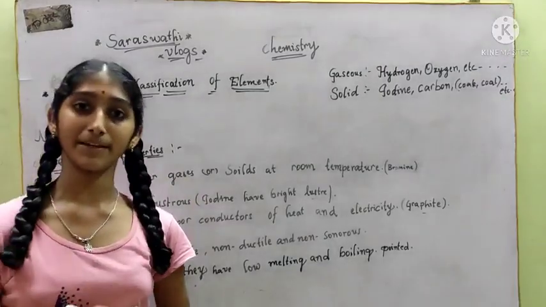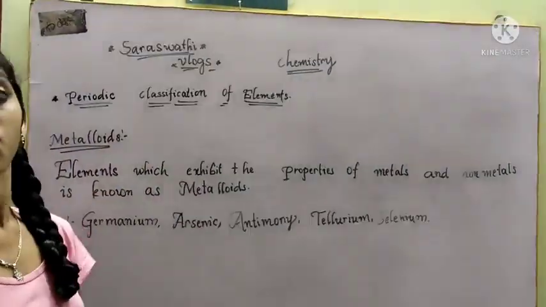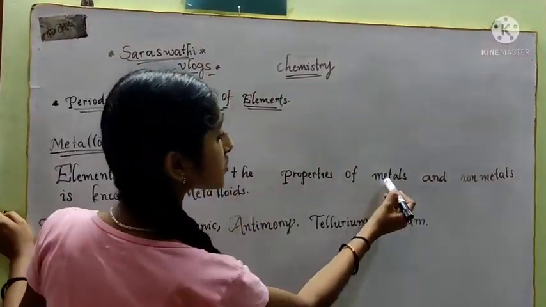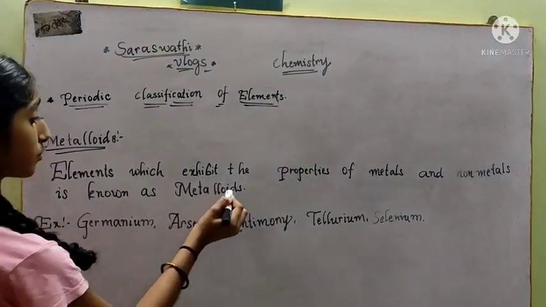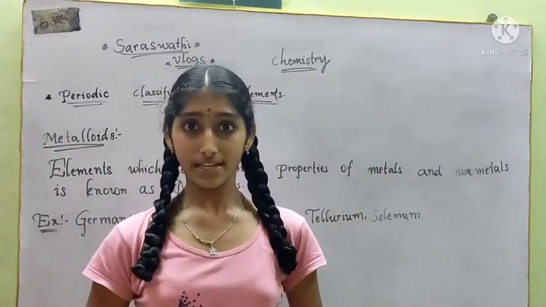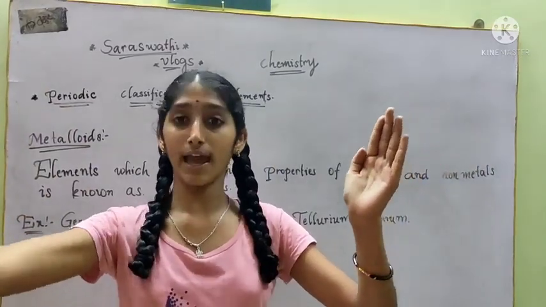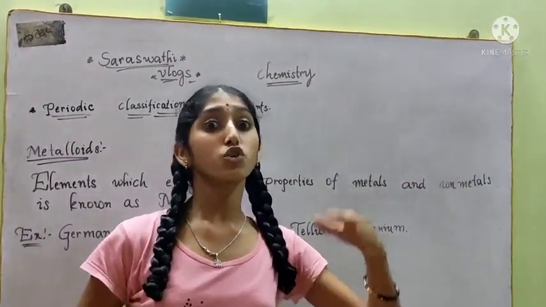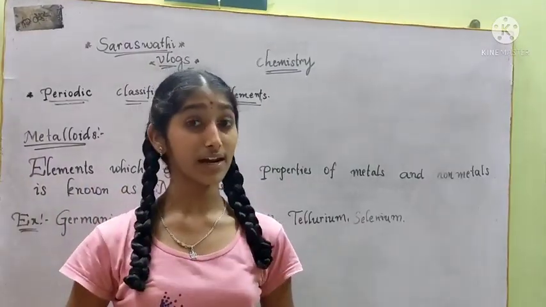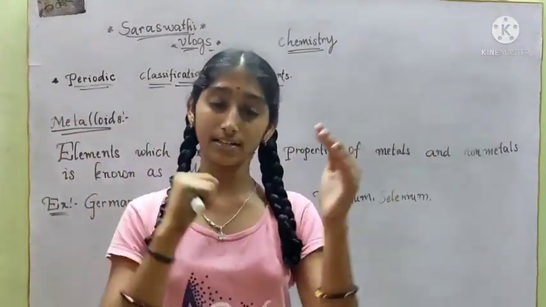So non-metals are completed. Next, we go to the metalloids. What is meant by metalloids? Metalloids are elements which exhibit the properties of both metals and non-metals. Now we discuss the properties of metals and non-metals. Some are lustrous and some are non-lustrous. Metals have high melting and boiling points, non-metals have low ones. Metals are good conductors of heat and electricity, while non-metals are bad conductors except graphite.